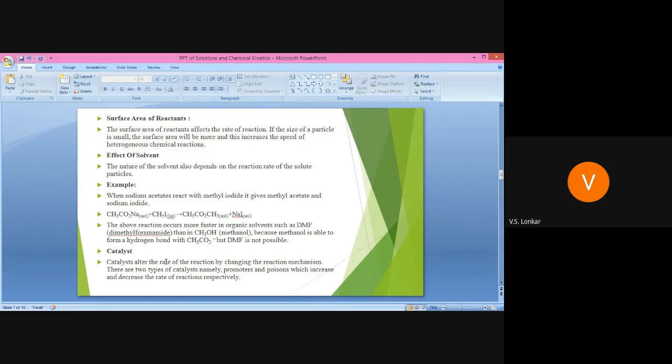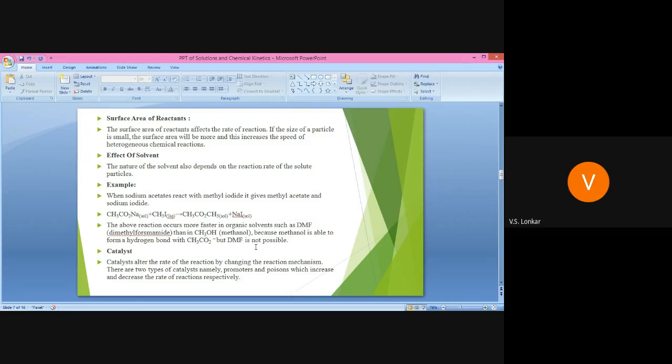When sodium acetate reacts with methyl iodide, it gives methyl acetate and sodium iodide. See the reaction and see the difference between these two particular reactions. Sodium acetate reacts with methyl iodide to give methyl acetate and sodium iodide. This reaction is possible in organic solvents such as DMF, dimethylformamide, and then in methanol. This reaction is possible in the DMF solvent, an organic solvent.